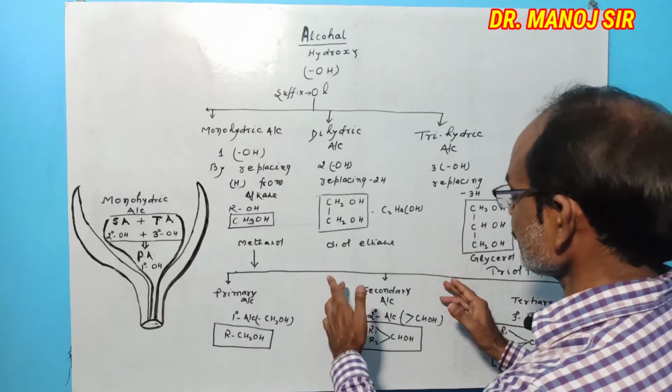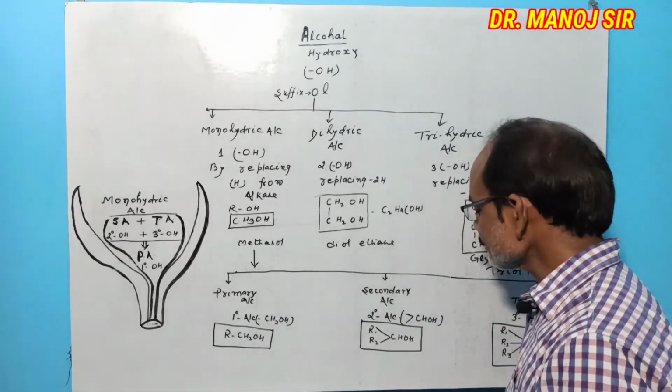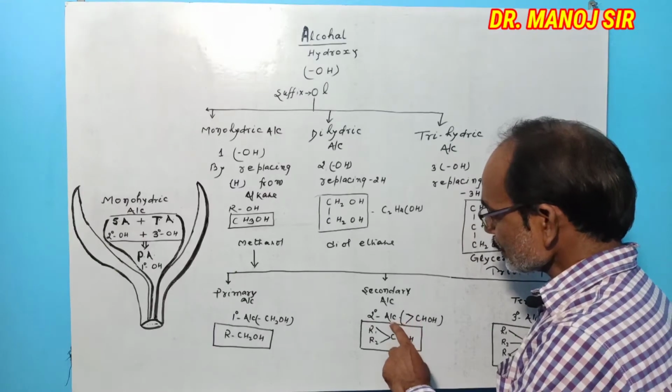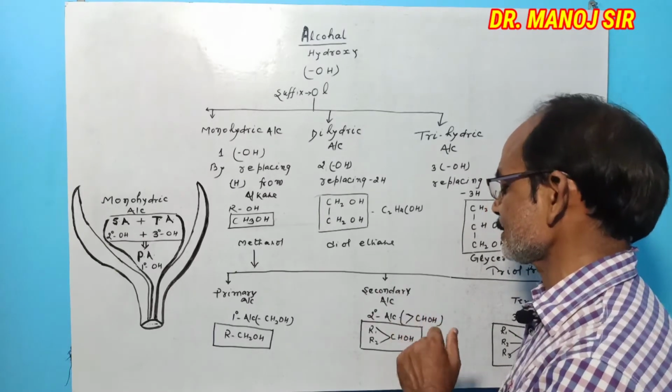And secondary alcohol, second degree alcohol, is represented by double bond CHOH.